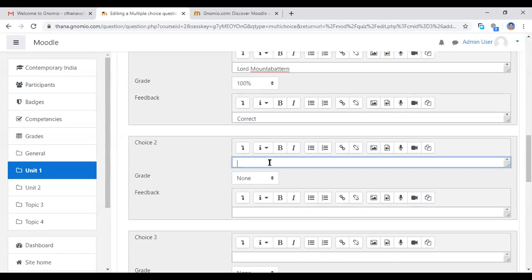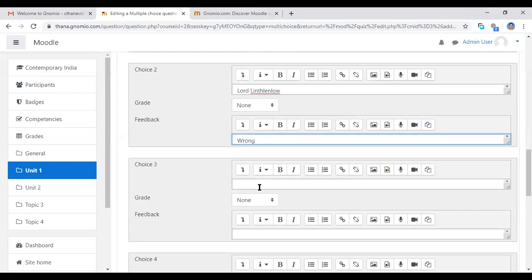Now you give the other remaining choices. The Lord Lincoln, Rajagopalachari, other wrong answers here. So I'm clicking here. It's not Lincoln Law. Now I'm adding here. So if this is wrong, you give wrong. Otherwise, no need to give it here. The third choice is Rajagopalachari.